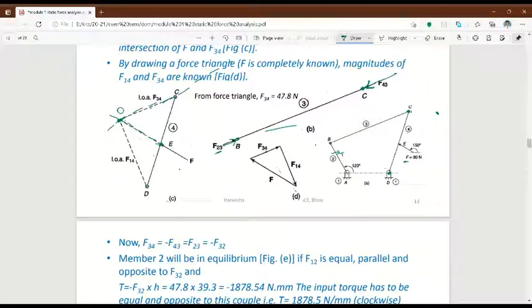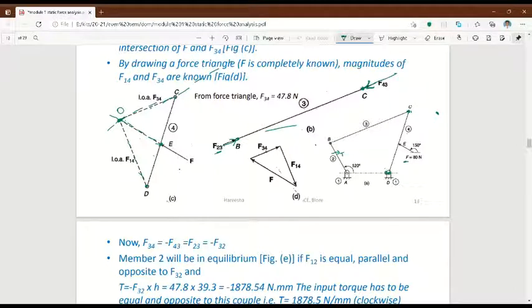Mark that point as O, and you just draw one more dotted line from D, and that will be the force on point D.